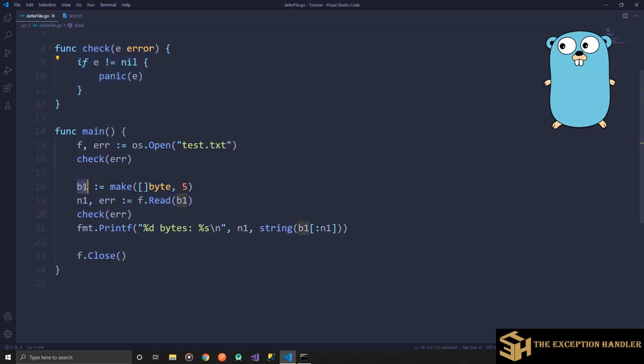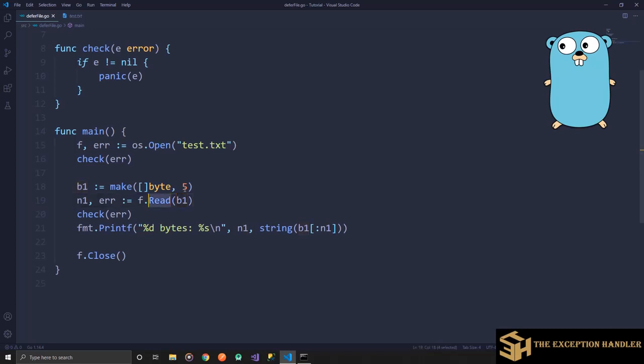Now I've created a b1 variable which is of type byte slice, and I have used the make keyword to tell the compiler that this byte slice must have a length of 5. I have not given the capacity, but this is a slice of bytes. So I'm saying create a byte slice with a length of 5. Now I say that I'll read from the file into the byte slice.